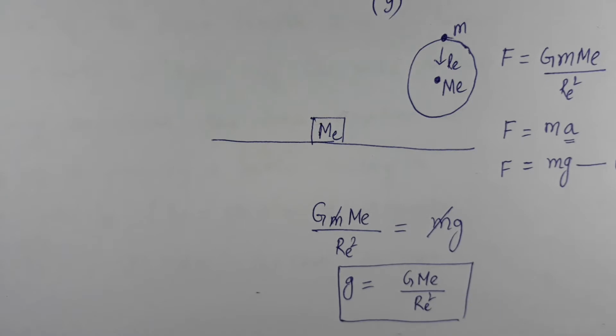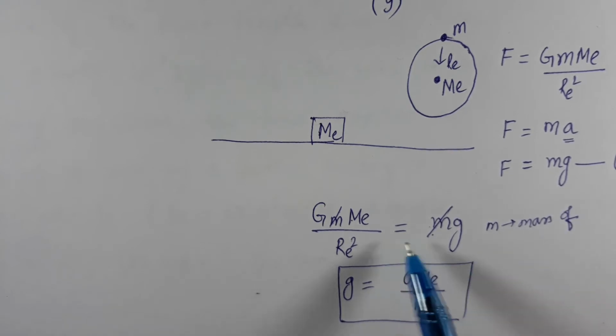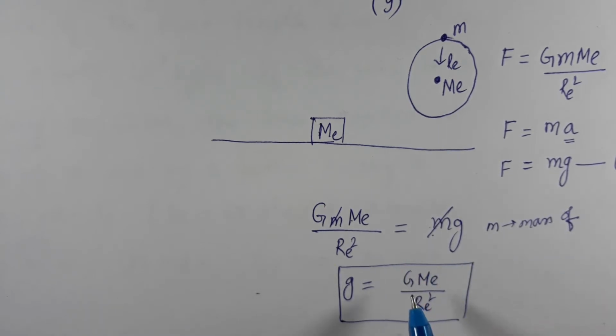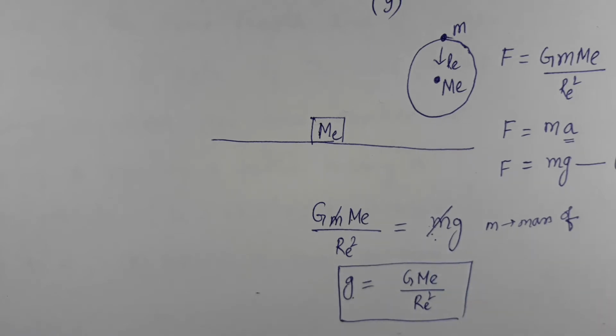There are two important things to note down. See this m. That m was nothing but the mass of the object, right? It is getting cancelled out. The mass of the object does not appear in the final expression. That means the acceleration due to gravity is independent of the mass of the object. If you take two objects, one heavier, another lighter, and you go to the same height and throw them with the same velocity, they will reach the earth at the same time. We are neglecting air resistance in our calculations.